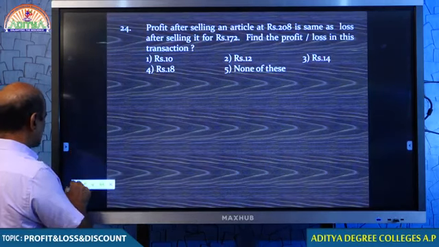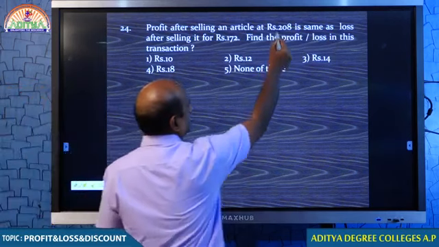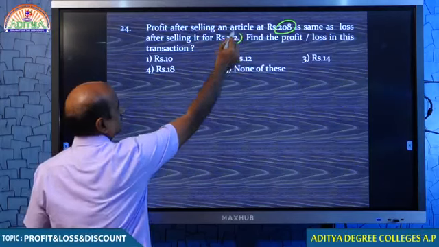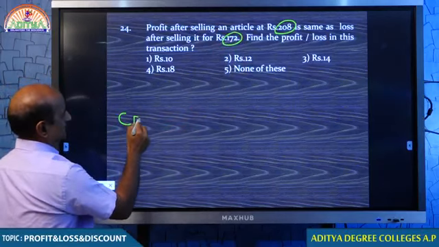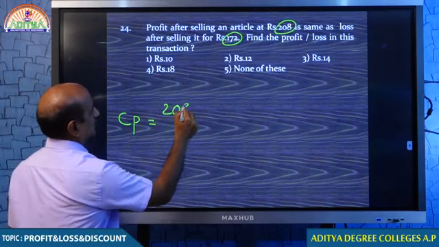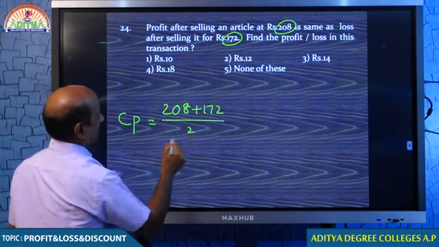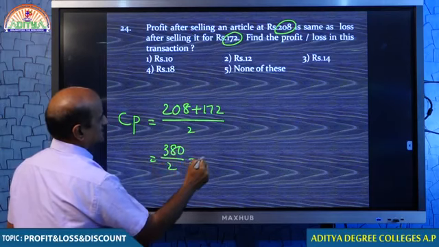Profit after selling an article for 208 rupees is the same as the loss after selling it for 172 rupees. If you are asked to find the cost price, your answer should be 208 plus 172 by 2. That is 380 by 2, that is 190.